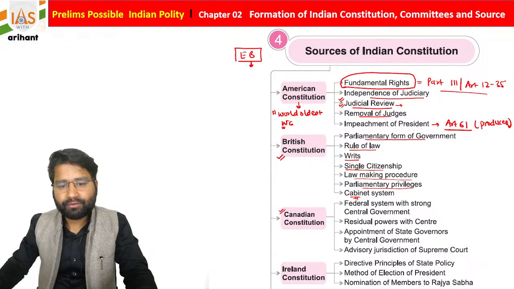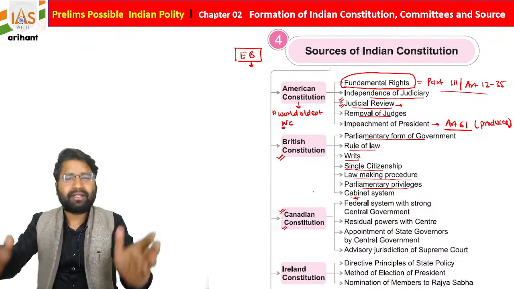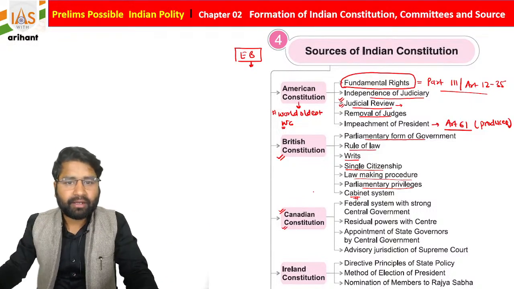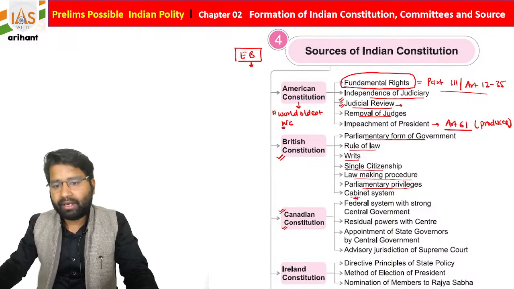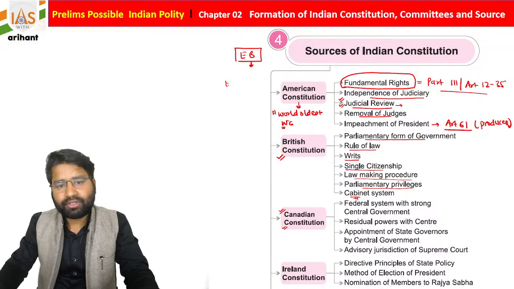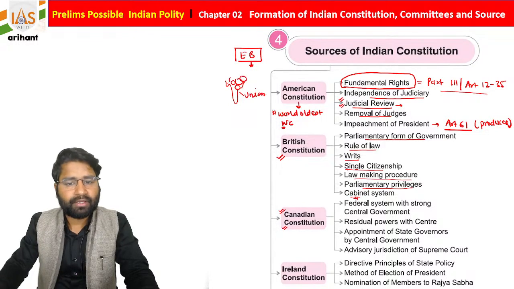Students, if you see Canada, it is a very large country, the world's second largest country you'll find. And one thing, as you know, we are a union, but there are states also.